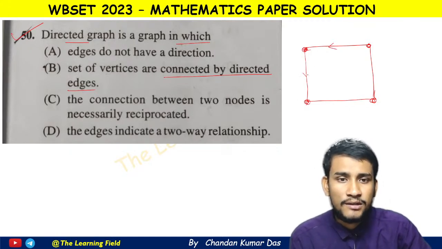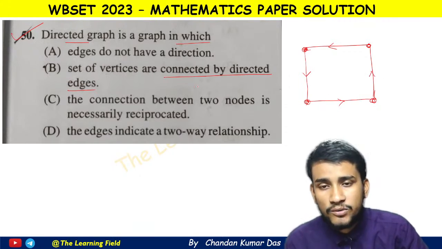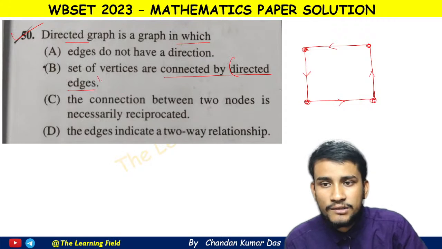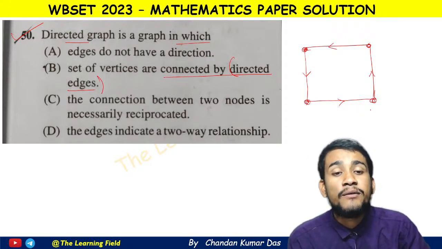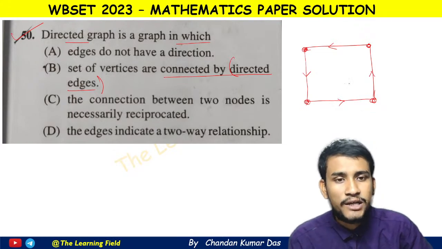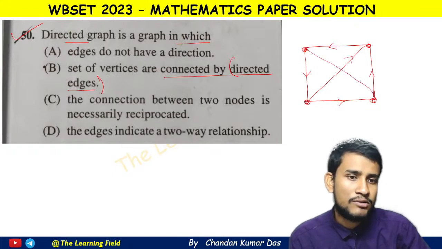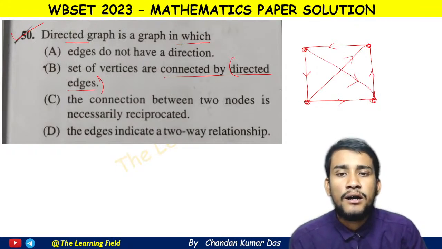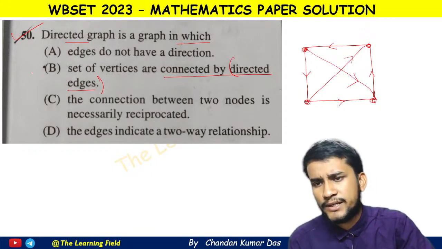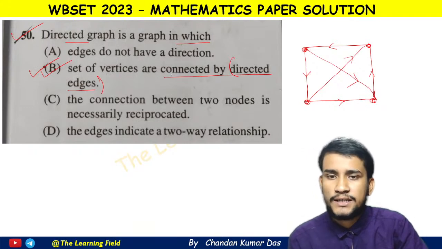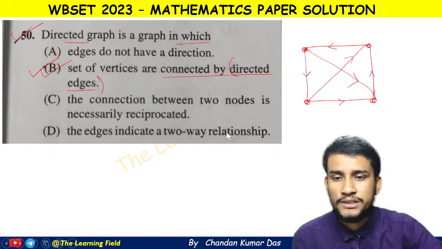Suppose this one, this one, this one and this one, these are known as the directed edges, okay. Edges means what? Edges means the sides which are connected by the vertices or connected through the vertices, okay. You can also write these types of edges, these are also edges. So you can take this as a directed graph, okay. So this is very easy, and this is simply a definition problem. Definition of directed graph, option B, set of vertices that are connected by the directed edges, okay. So option B is the correct one.